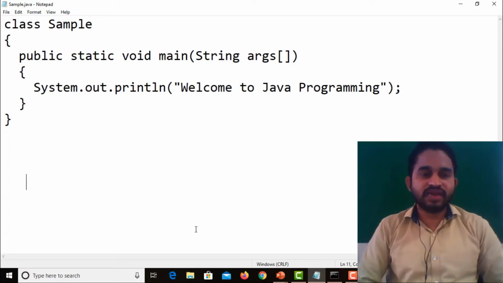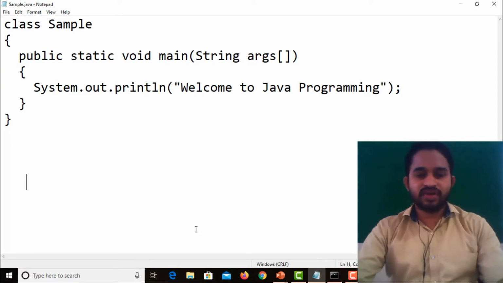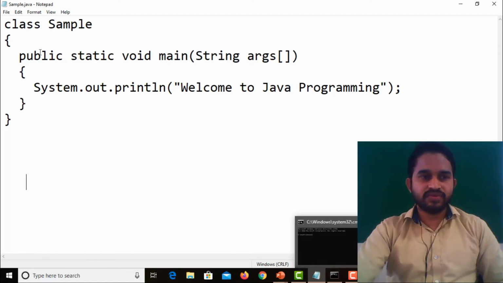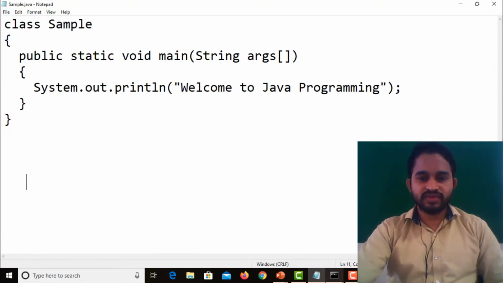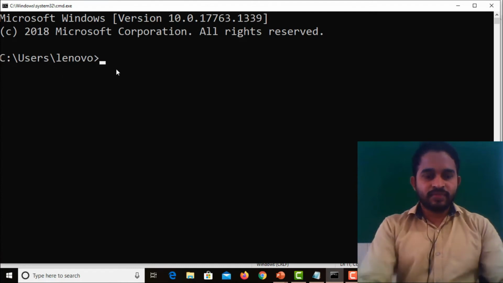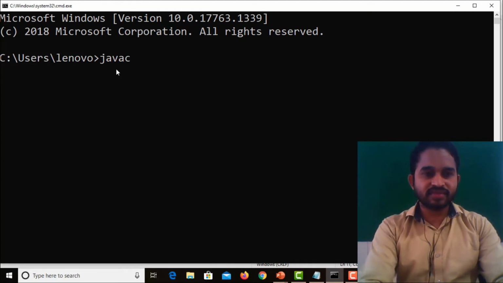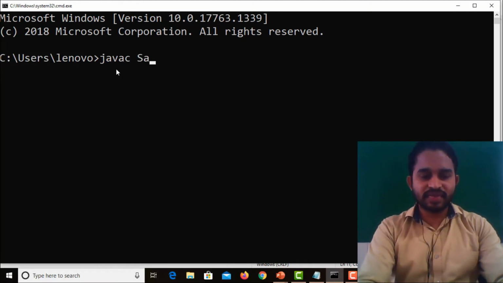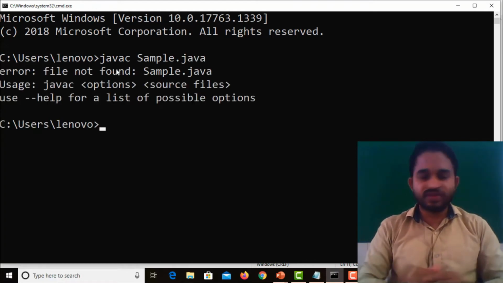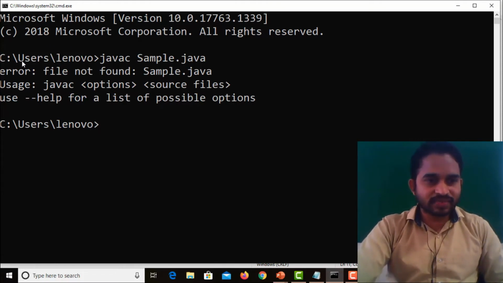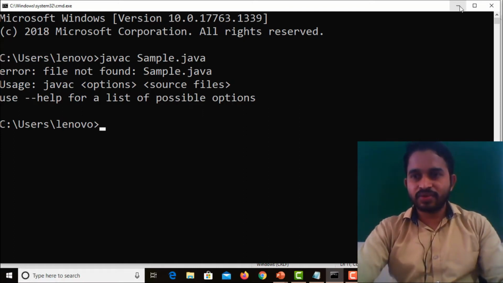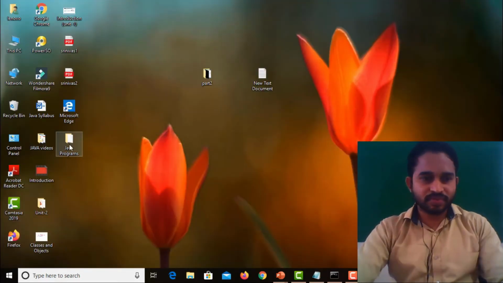Where do we have to compile and run this program? In the command prompt. So I go to the command prompt. First, I have to save it here. How to compile the program? Using the command javac space, what is the file name? Sample.java. File not found. What is the reason here? The location from where we are running our command is C Users Lenovo, but we are storing our programs on the desktop in Java programs.